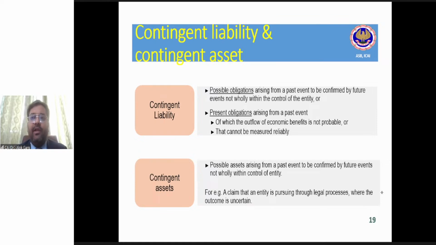Students, are you able to hear me properly? Or is there any problem? Is there any disturbance? Because one or two participants are saying they are facing some disturbance. Are you able to hear me properly? Are you able to see the slides and Excel file properly? Koshiki, is there any disturbance?